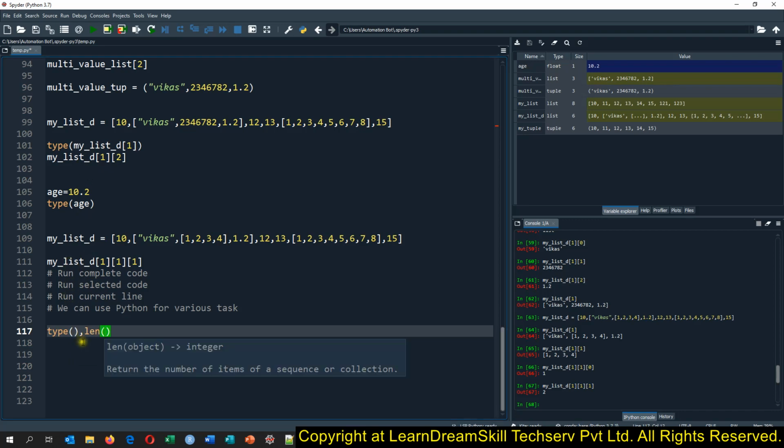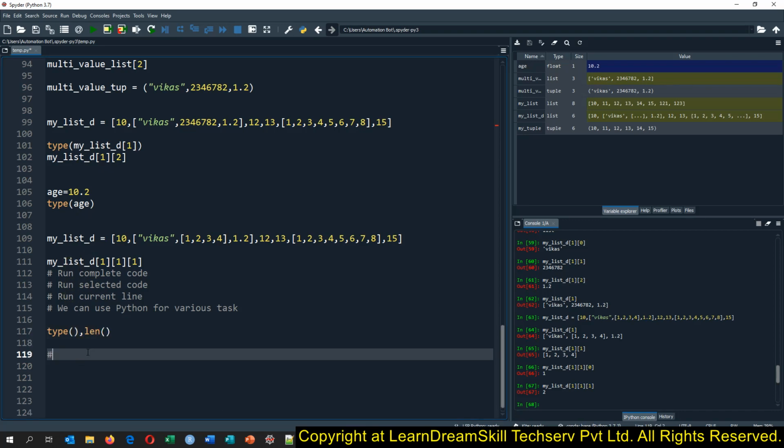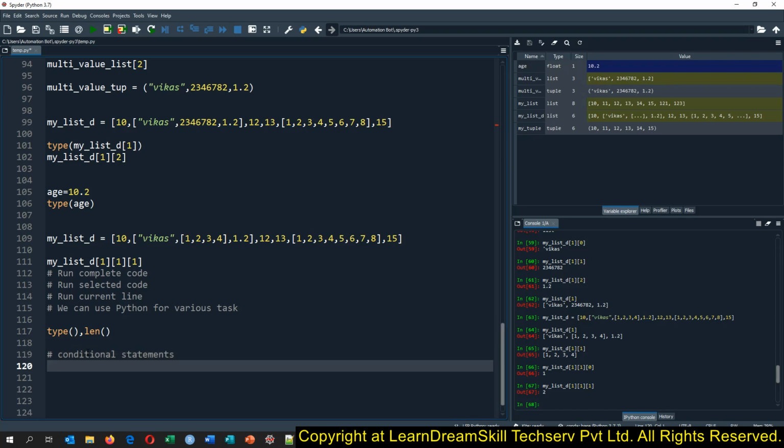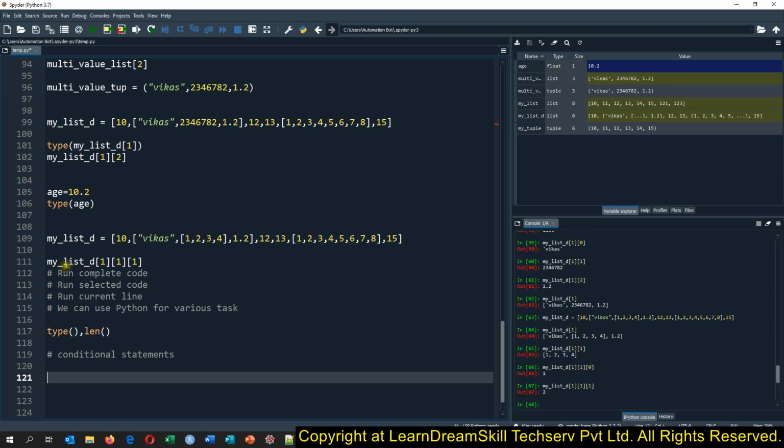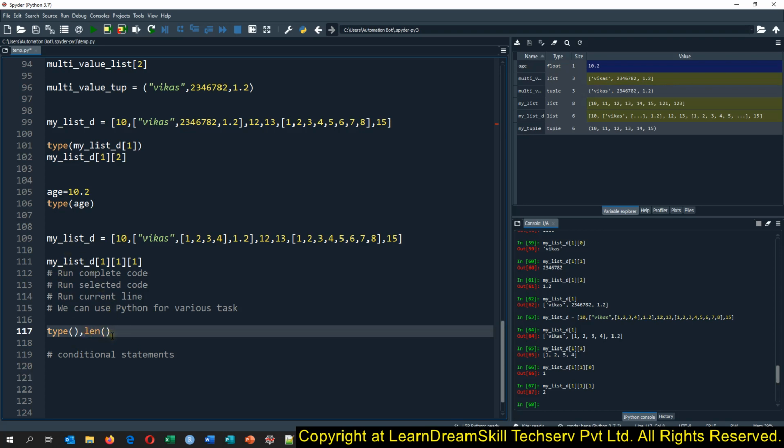Okay, now let's try to learn the conditional statements. Whenever we are working in a project, we will have to write some conditions as well. Let me just tell you one example. Suppose you want to go to the movie, and you are asking your friend because you want to go with your friend, and you say if you will go, then I will go, otherwise I will not go. So here it is the condition.